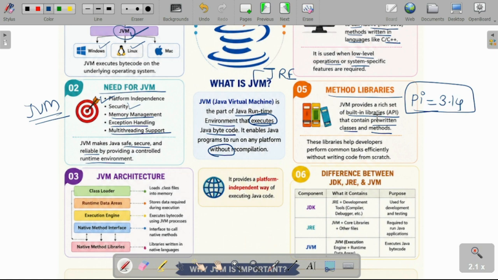These are called built-in libraries, which help the developer perform common tasks efficiently without writing the code from scratch. So we don't have to specify the value of pi in the program; we can directly use that variable, which is already defined in one of the libraries. So built-in library functions that we take into our Java code are called method libraries.